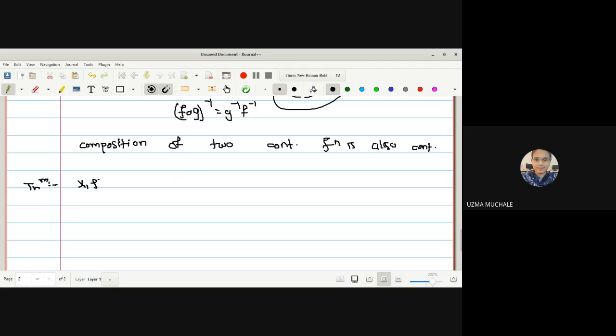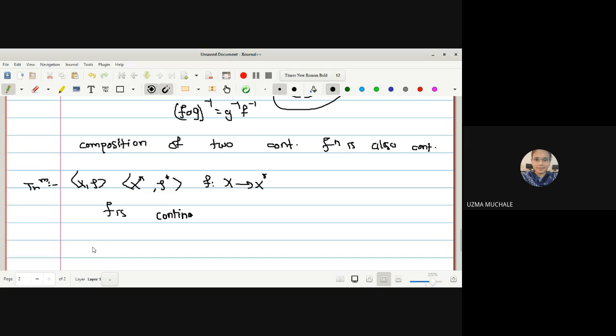Let X, tau and X star, tau star be the two different topologies. Let F be the mapping from X to X star such that the mapping F is a continuous map.